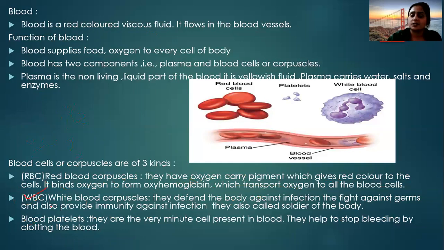Now the white blood cells. White blood cells are also called the soldiers of the body. Why? They defend the body from different microorganisms that cause diseases. Okay. So they defend the body against infections, and they fight against the germs, and also provide immunity against infection, so they are called the soldiers of the body.